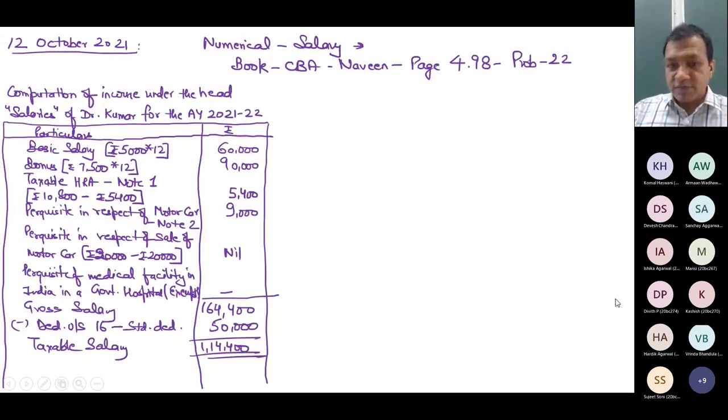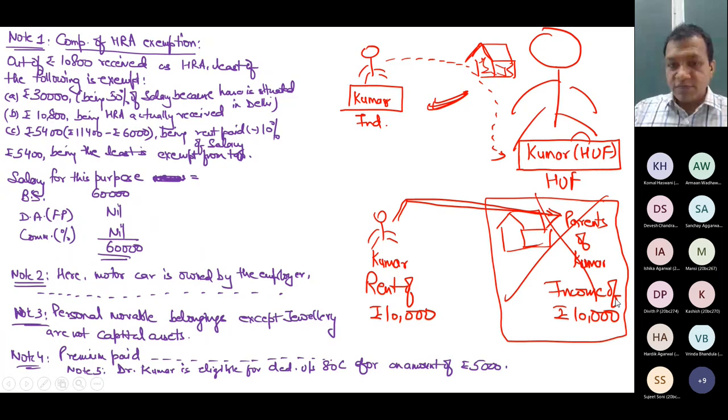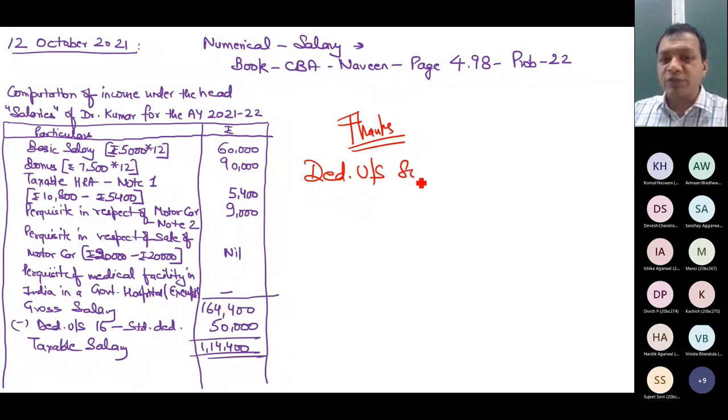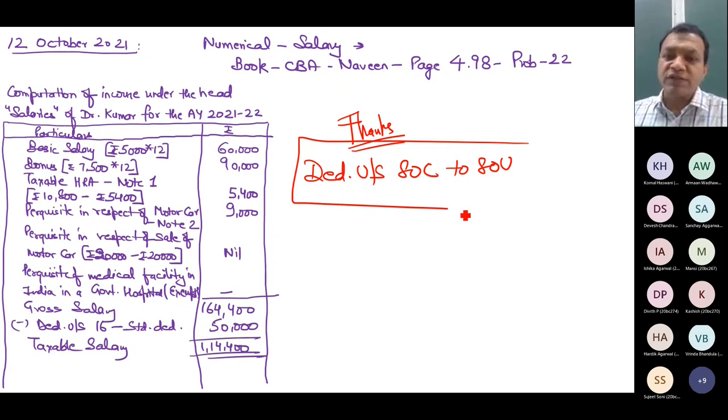Now with this, we have covered salary. So salary is over from my side. In the next class, we will start a new chapter, deductions, under section 80C to 80U. Before discussing or starting the chapter house property, I want to finish this chapter. Salary is over.